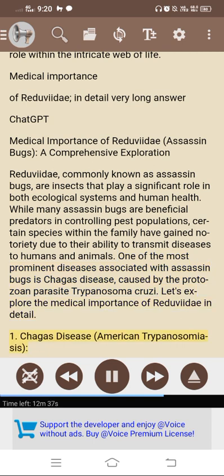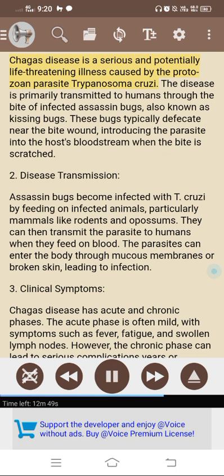1. Chagas disease, American trypanosomiasis. Chagas disease is a serious and potentially life-threatening illness caused by the protozoan parasite Trypanosoma cruzi. The disease is primarily transmitted to humans through the bite of infected assassin bugs, also known as kissing bugs. These bugs typically defecate near the bite wound, introducing the parasite into the host's bloodstream when the bite is scratched.